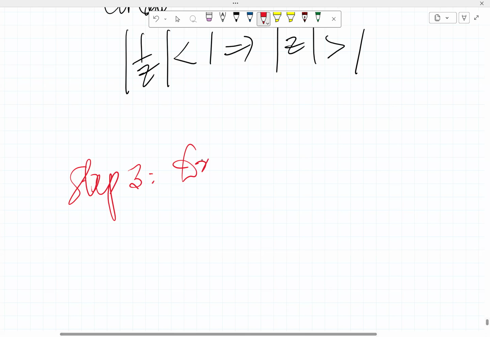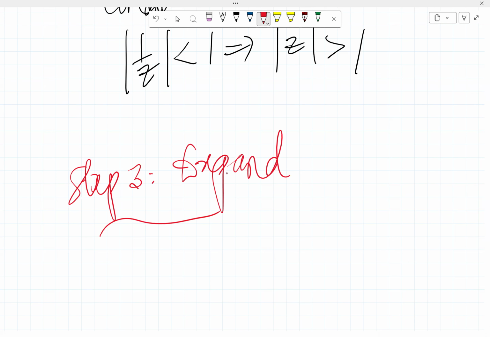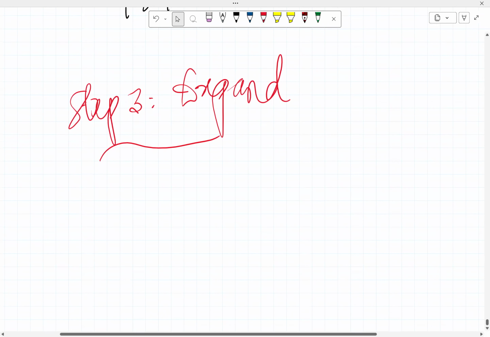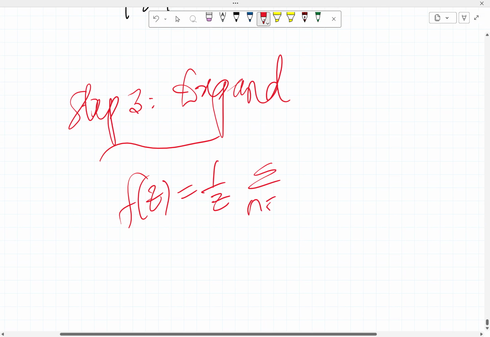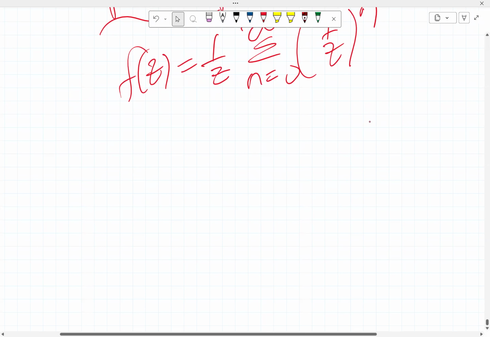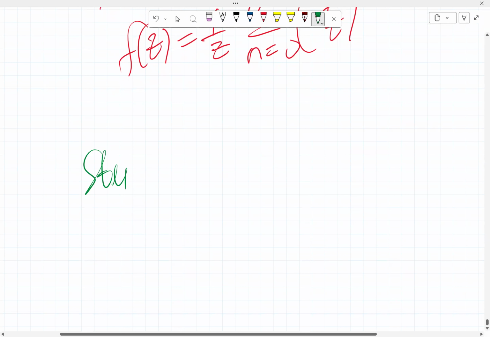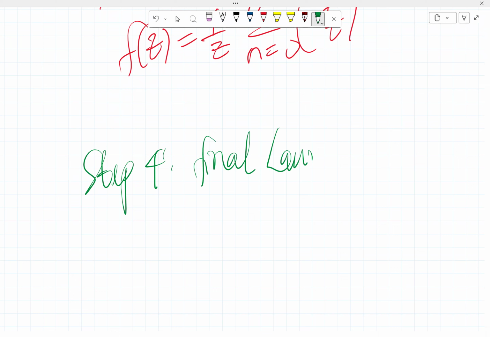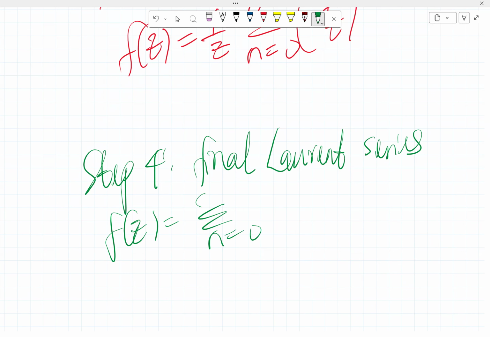Step 3, we expand. So f of z equals 1 over z, summation from n equals 0 to infinity of 1 over z raised to power n. And in step 4 now, we go for the final Laurent series. So f of z now is equal to summation from n equals 0 to infinity z raised to power minus n plus 1.